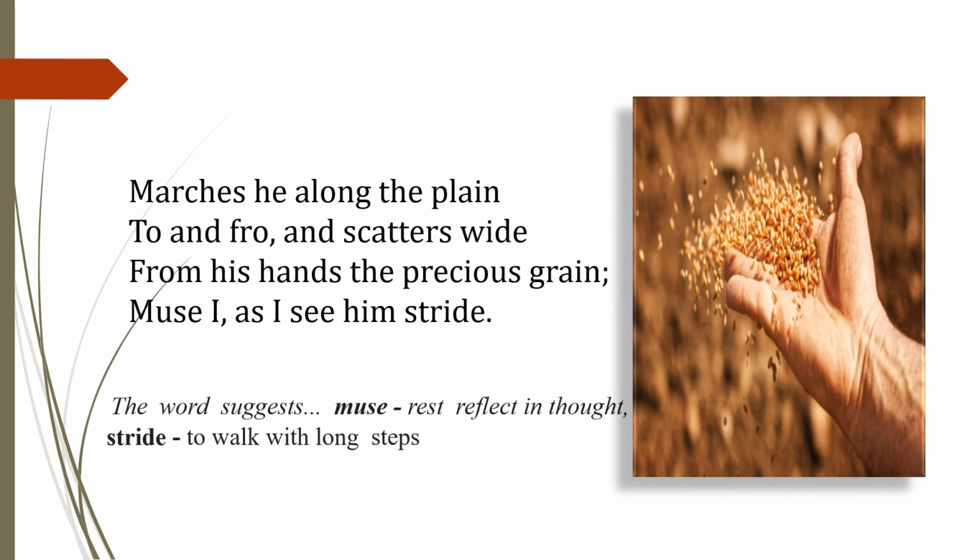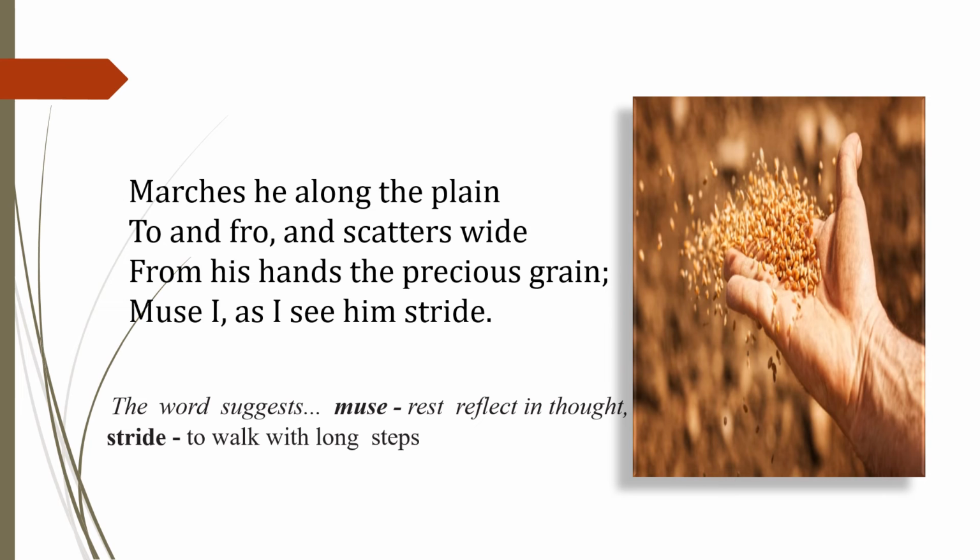The farmer, the sower, is marching along like a soldier. He has total control of the field and he is moving to and fro so that he can scatter the grains from his hands to be sown in the field.